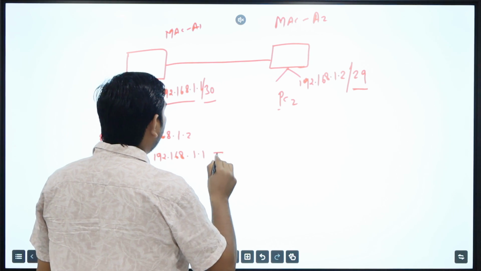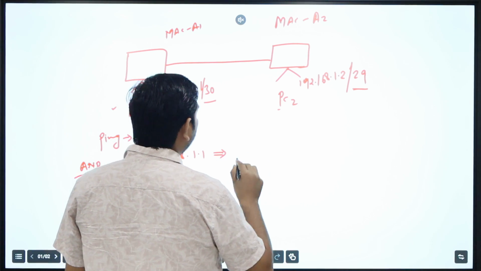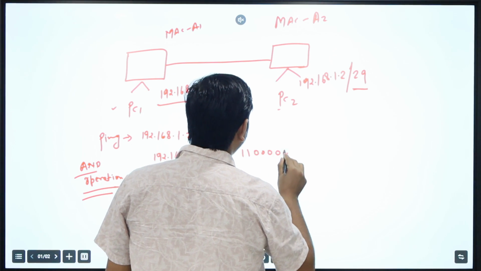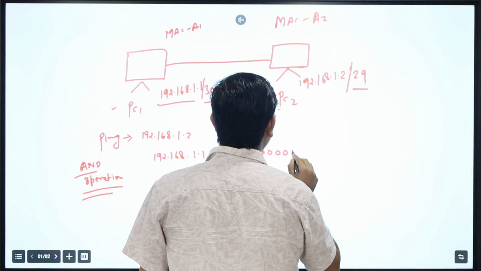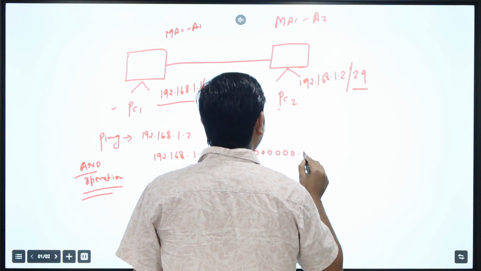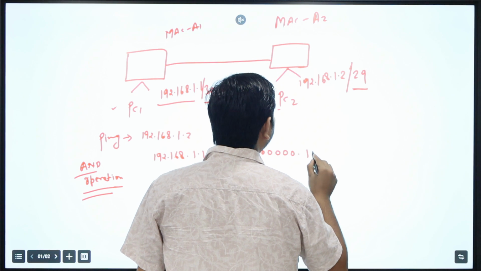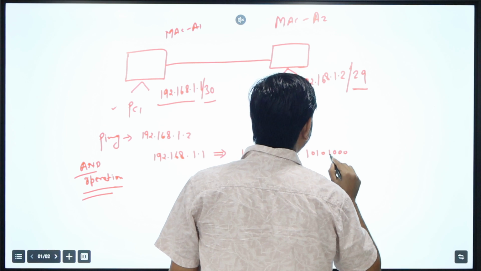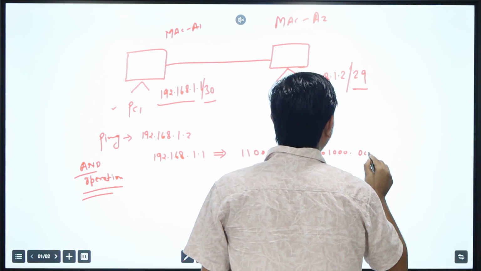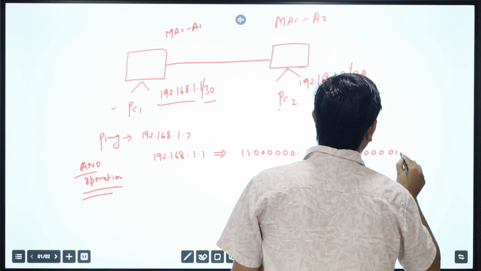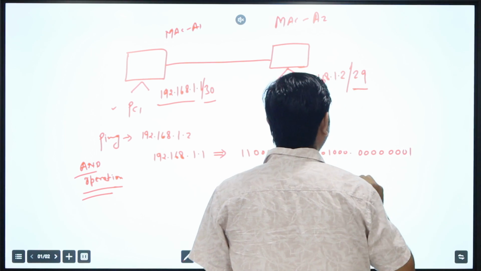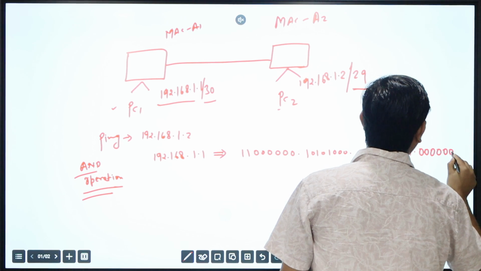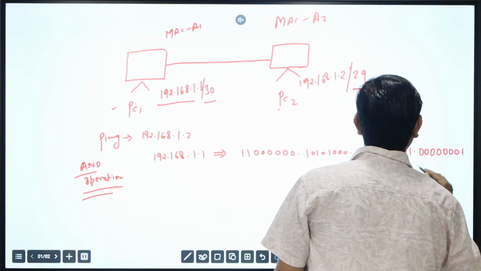192.168.1.1, if you convert it into binary, will be 1 1 followed by 6 zeros, then for 168, 1 0 1 0 1 0 0 0, then 0 0 0 0 0 0 0 0, then 7 zeros, then 1.